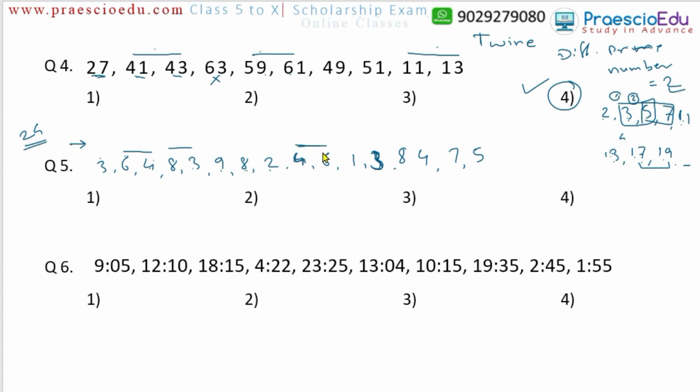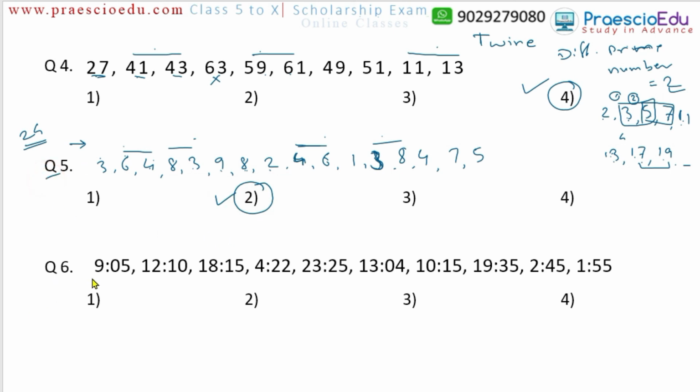I just mark it with a dash. Then 6 ones are no, 1 threes are no, then 3 eights are yes, this one. 8 fours are 32, no, 4 sevens are 28, no, then 7 fives are 35, no. So how many come? 1, 2, 3 and 4. So we found 4 pairs. 4 pairs is mentioned in option number 2, so this option is correct for question number 5.